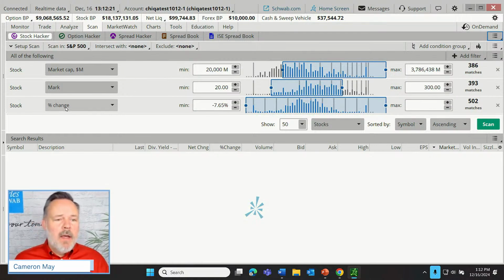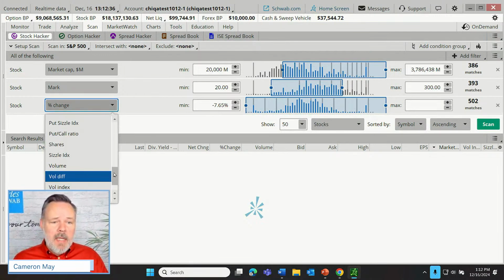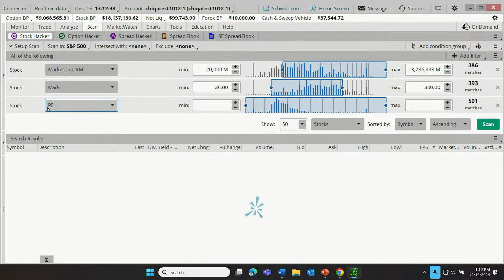All right, our stock. Let's add one more stock scan criteria. Let's say that our investor, maybe they have a bit of a fundamental outlook on things as well. Maybe they look for things like PE ratios. So how about we choose PE from our menu here? That's just comparing the current price to the earnings over the last 12 months as a ratio.